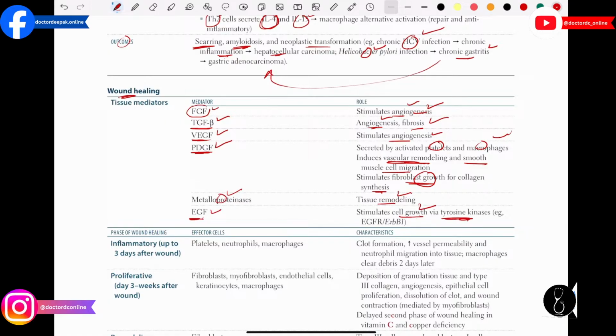So they can ask you how the epithelial growth factor is going to stimulate the cell growth. It is going to stimulate the cell growth with the help of tyrosine kinase, like epithelial growth factor receptor or ERB1. So these are examples of tyrosine kinases which are going to stimulate the cell growth. So please keep all these things in mind because these are the important things which they can ask you in the exam. So here I want to highlight again some important points related to chronic inflammation.